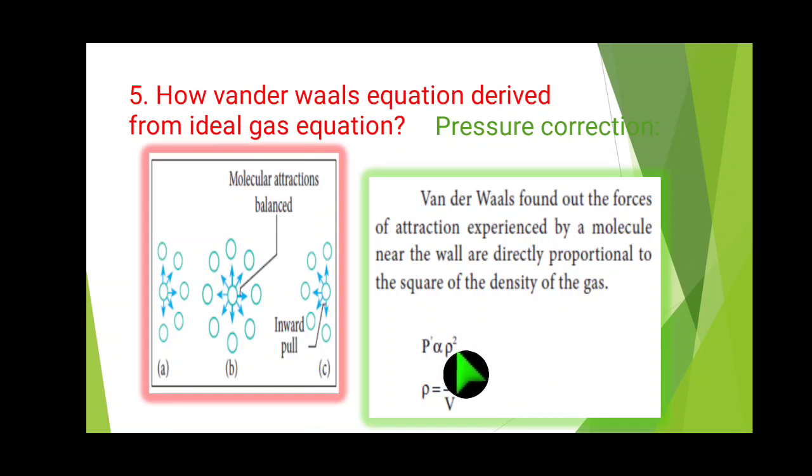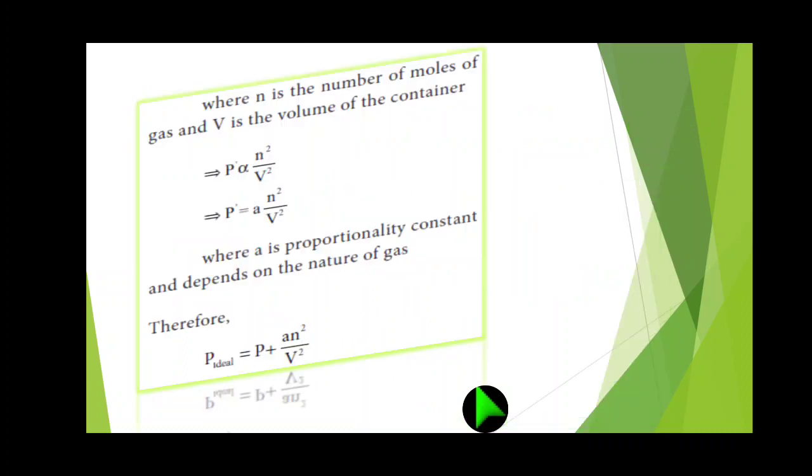Density means mass by volume. Here the mass is denoted as the number of gaseous moles, so n by V. In place of rho squared, we can substitute n squared by V squared.